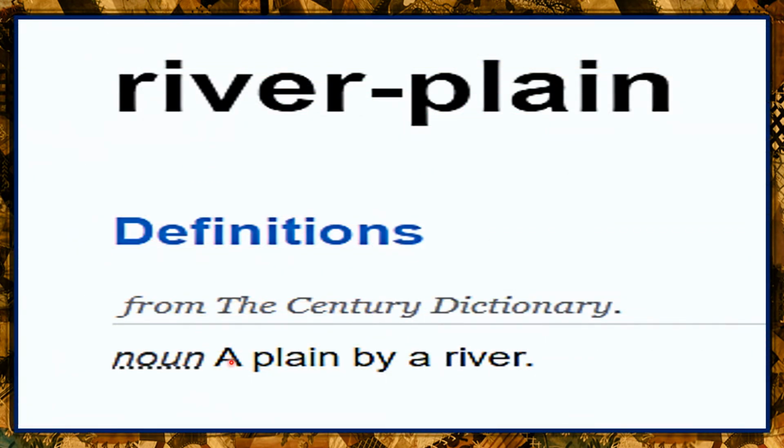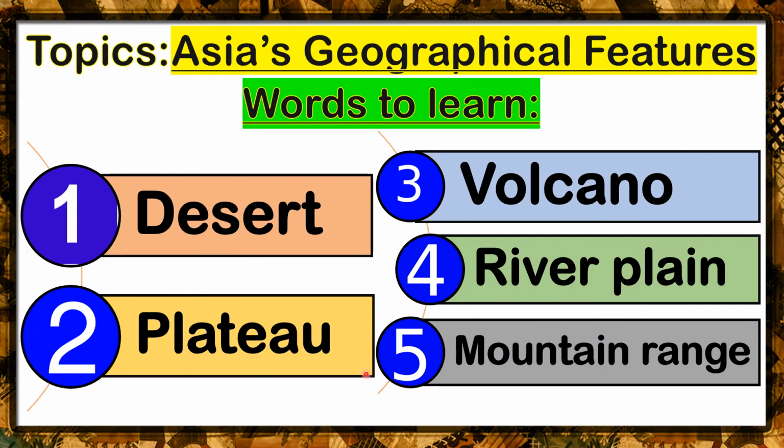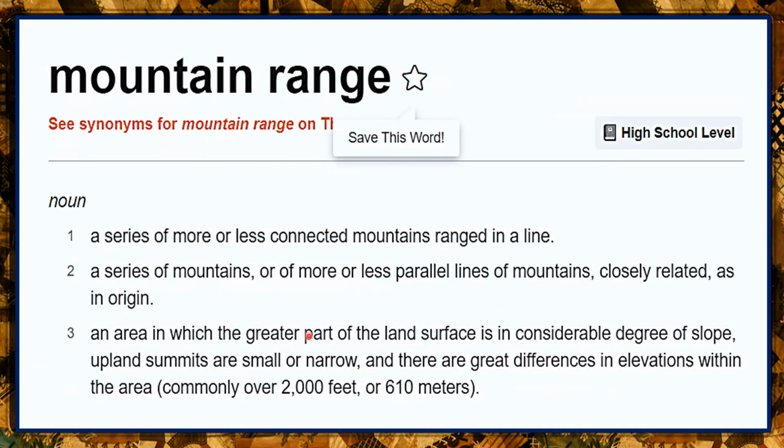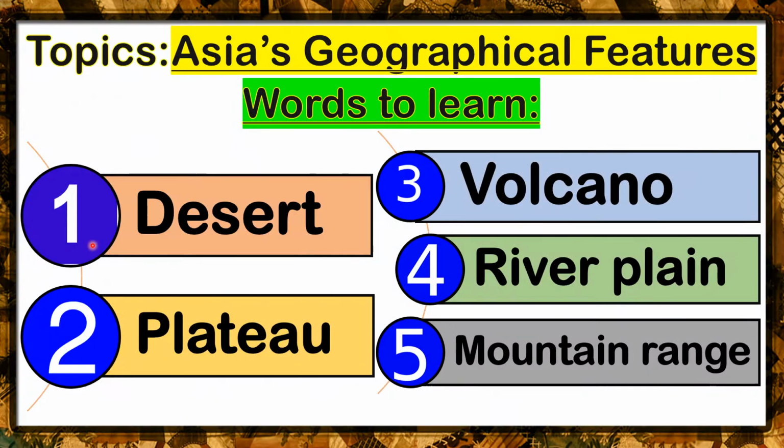Now class, we have river plain. River plain means a plain by a river. So it's a flat area of land located by a river. And the last word is mountain range, which means a series of more or less connected mountains ranged in a line. So it's a mountain connected with each other from mountain to mountain to another mountain. Okay, so these are the 5 words that we will be encountering in our discussion for today. Let's read them again one by one. Desert, plateau, volcano, river plain, and mountain range.